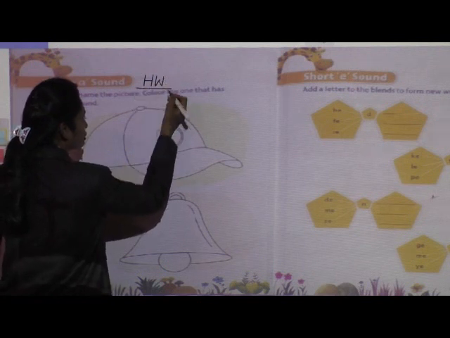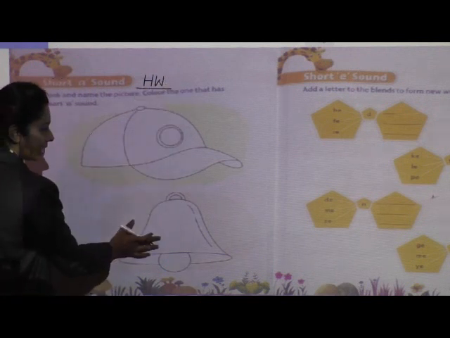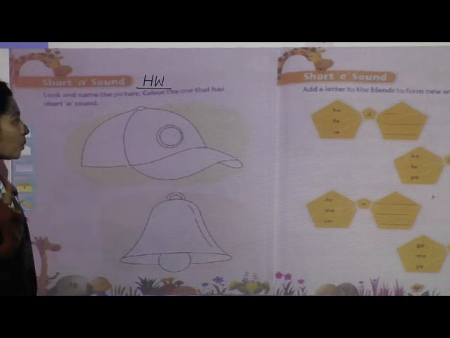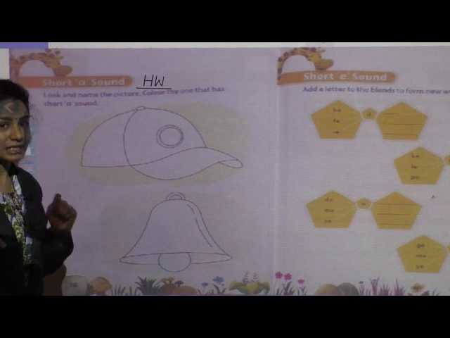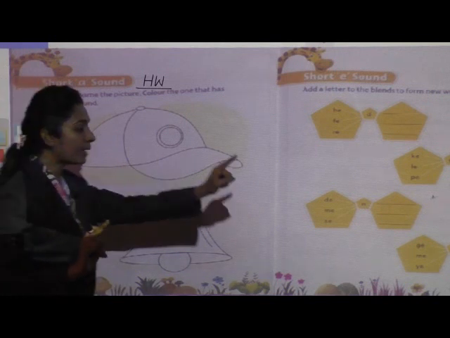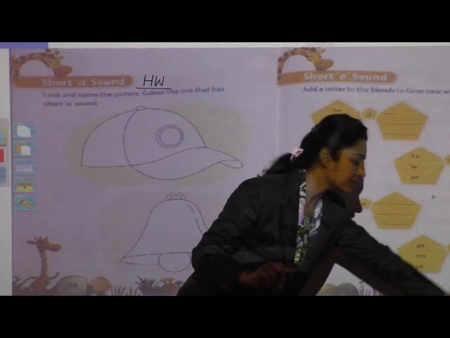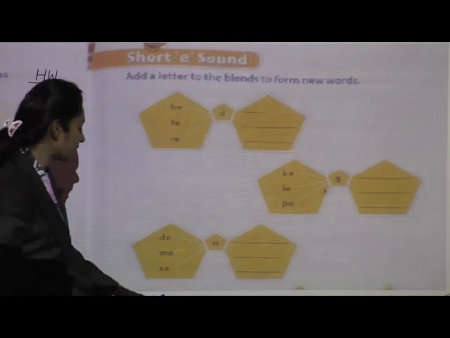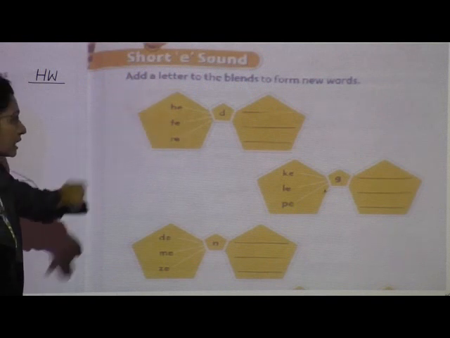I'll give you the clues also. This is a cap and this is a bell. So from these two pictures you are going to color the one that has short A sound. Okay, now come to page number 39. Okay, so I hope you have opened this page, all of you. Yes, short E sound. On this page, short E sound is there.